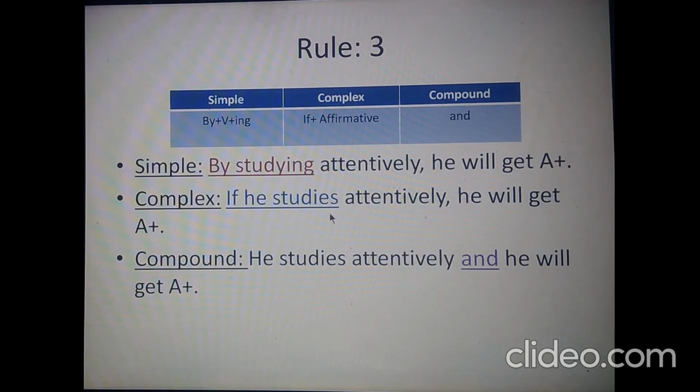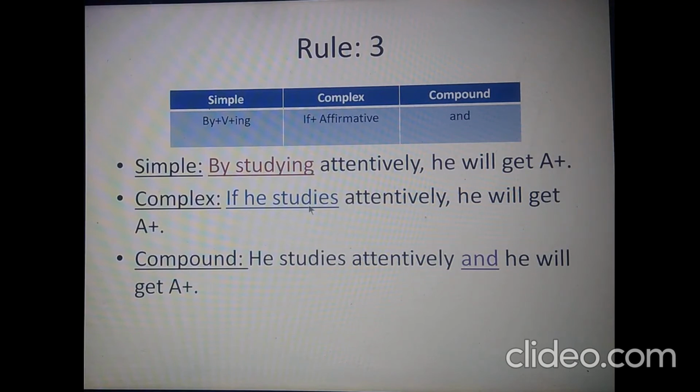In a complex sentence, normally it's more than one clause, maybe 2, 3 or 4 clauses, but normally it's 2 clauses, and in compound it's the same, so there should be 2 clauses. As I said, a clause is a subject-verb agreement in which the verb will be finite. That means it can show the tense of the sentence.